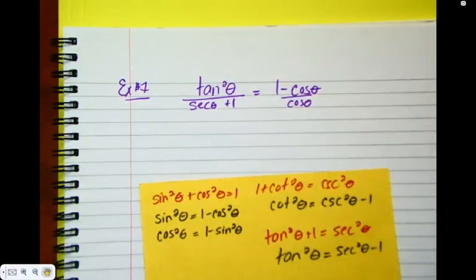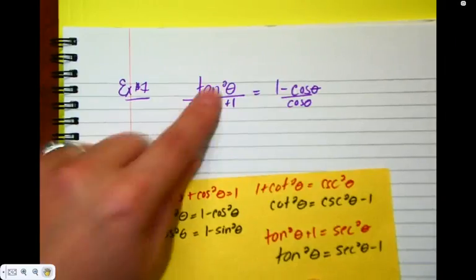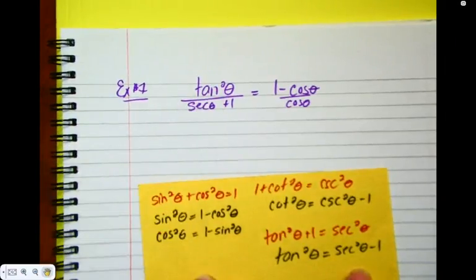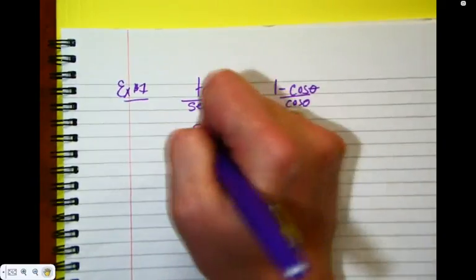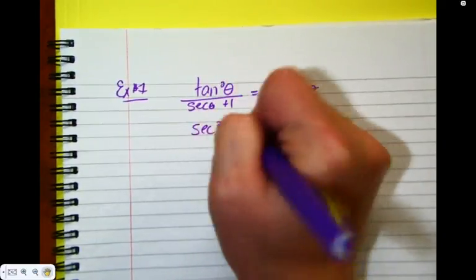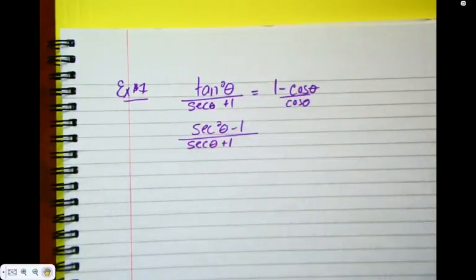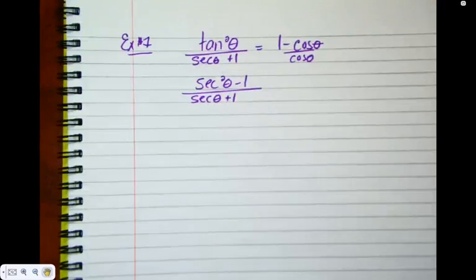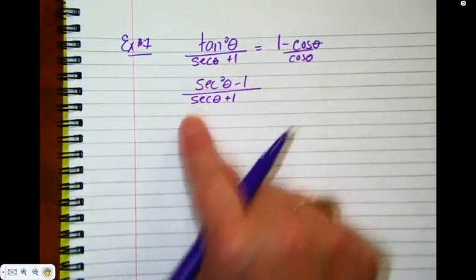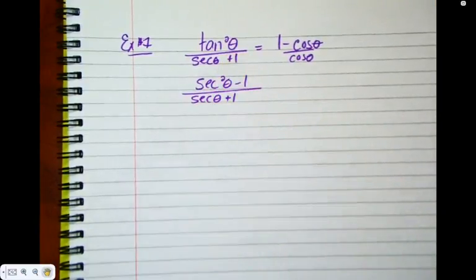Yeah, so instead of changing to sine and cos, which is a fine method, it will get you there in the end, I'm just showing you the short route: I can take out tan squared and I can put secant squared minus 1. How did I know to do that and not change to sine and cos? Because I've done a bajillion of these. And you start to see patterns with sine and cos. Again, you could change to sine and cos. This is just going to be shorter. Can I cancel? No, can't cancel anything here.